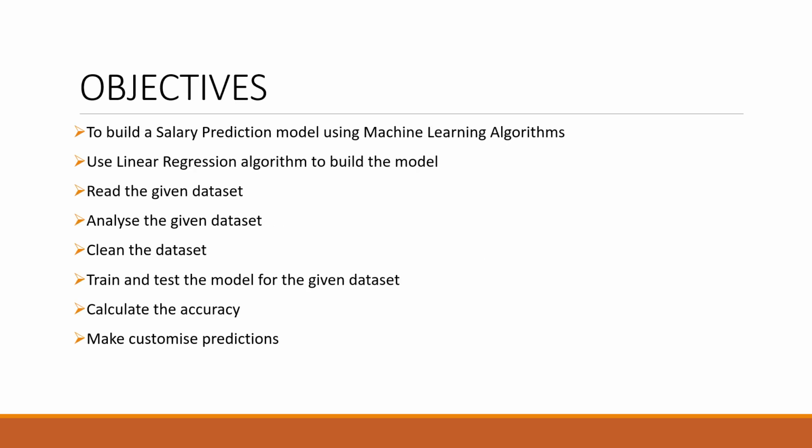The objectives for building the salary prediction model are to build a salary prediction model using one of the machine learning algorithms. And here we have used the linear regression algorithm to build the model. First, we need to read the given data set and analyze it, clean the data set, and then train and test the model for the given data set, calculate the accuracy of the model, and make customized predictions.